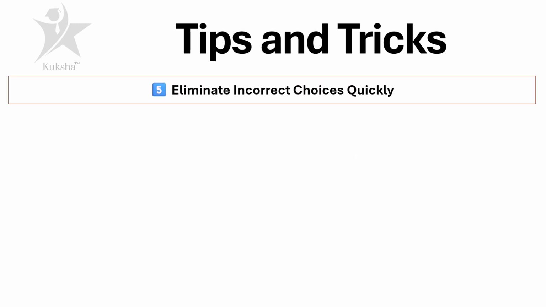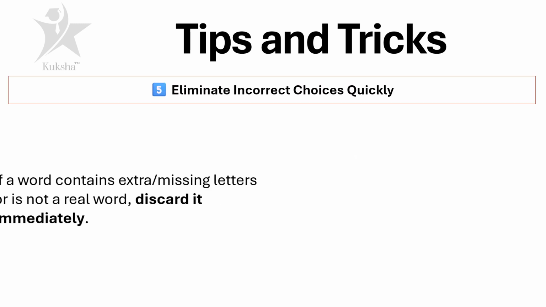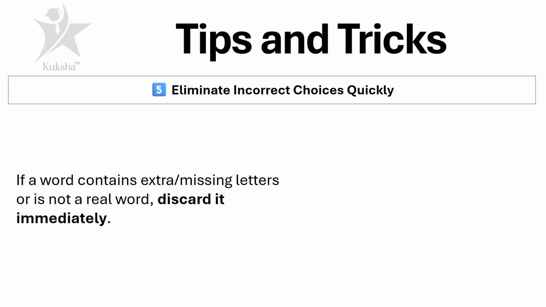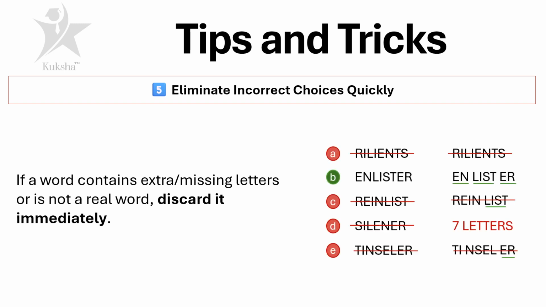And then eliminate incorrect choices quickly. So if a word contains extra or missing letters or it does not look like a real word, discard it immediately. So we are left with option number B, which is ENLISTER. And that's the right answer to our question today.